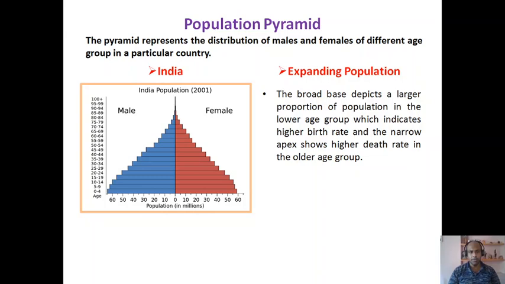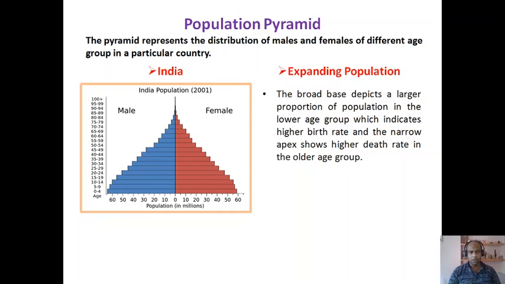If you observe this particular population pyramid that represents the population of India, it is showing an expanding population. Why is it an expanding population? Because the number of people in the lower age group is higher than the number of people in the higher age group. How can you know this?